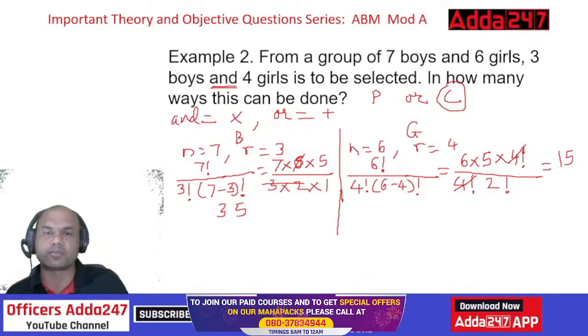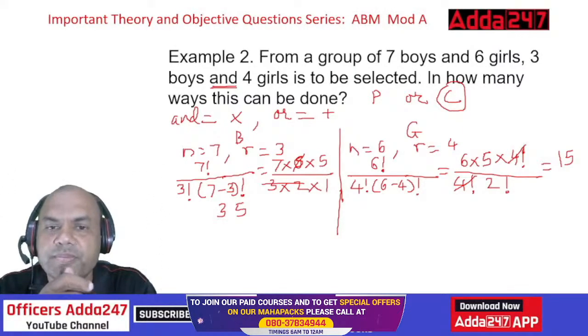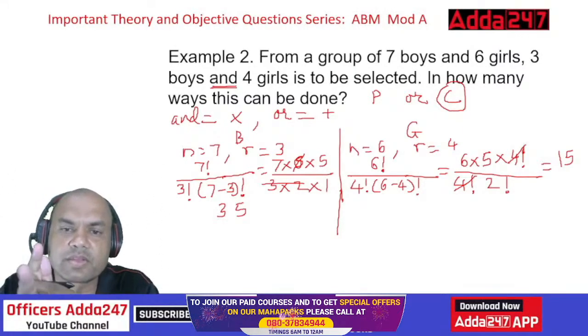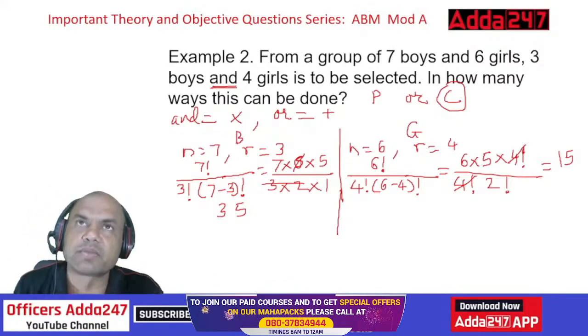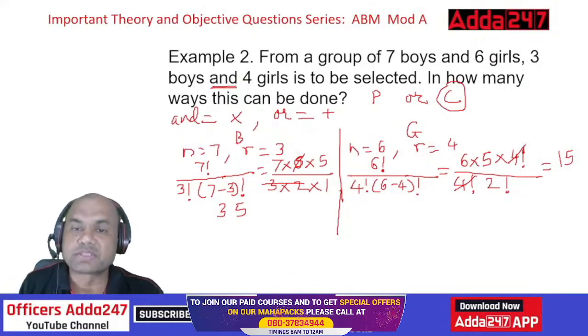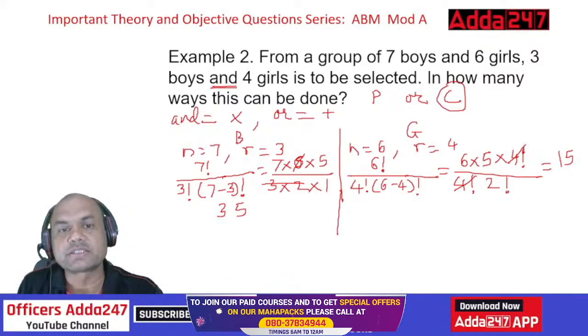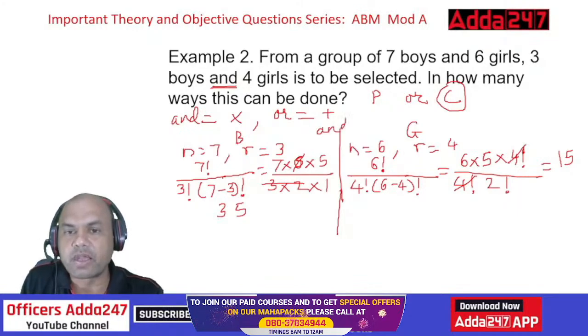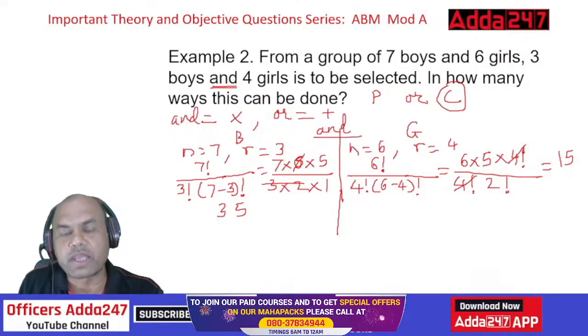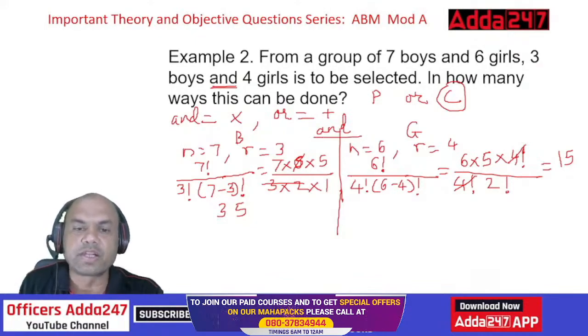Are you getting this? Let me see the answers in the comment section. Are you getting this 15? Now what is required? How many ways can this be done? Here, and is given. And means what did I say? Multiply. So I want boys and girls, so it means multiply.